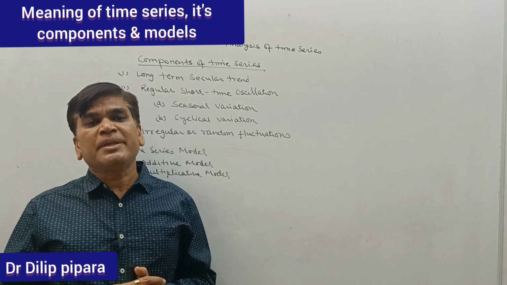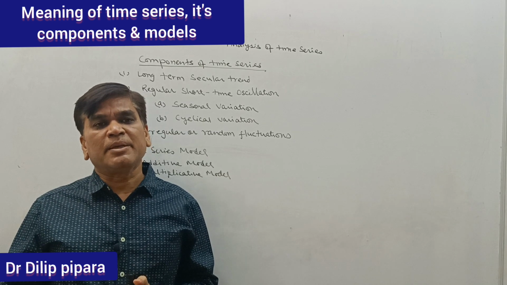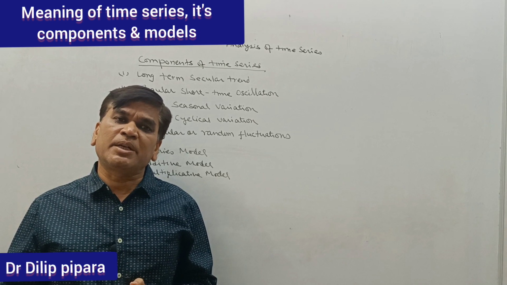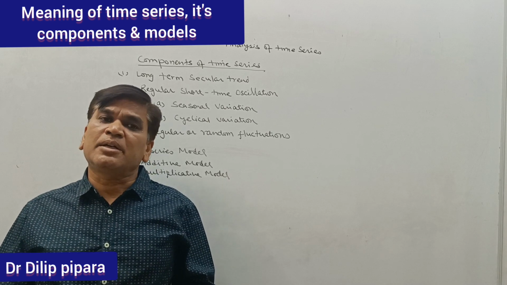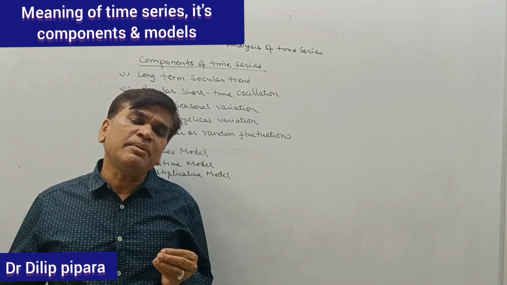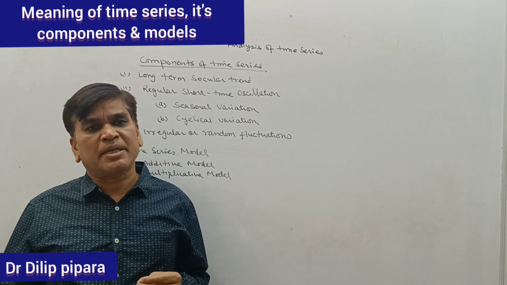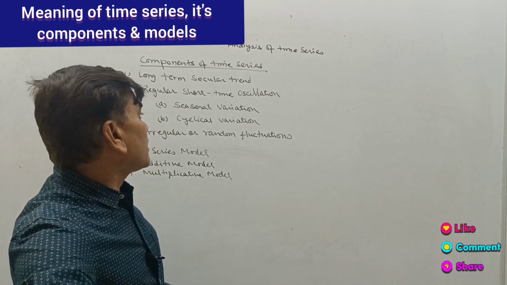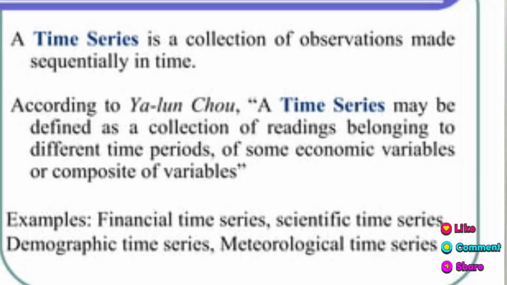The time may be 10 years, it may be 1 year, it may be 1 month, it may be 3 months, it may be 6 months, it may be 1 day, it may be a week. So change in data due to the change in time, that type of data will be called time series data. Many economists have tried to explain what time series is.